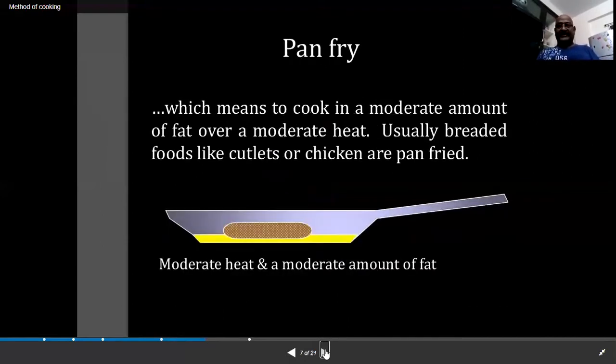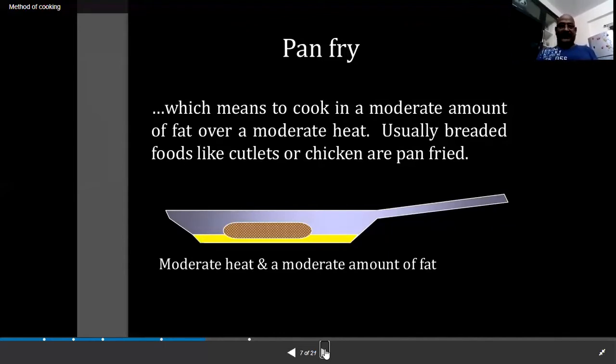Saute is one of the dry heat methods. When you add a little fat, the moisture releases from the food ingredients and evaporates. That is why we call it a dry heat method.